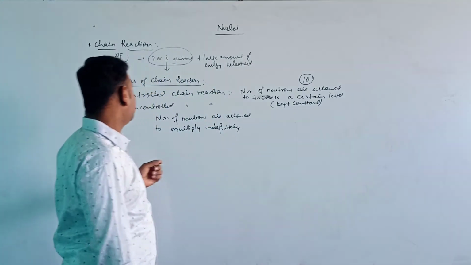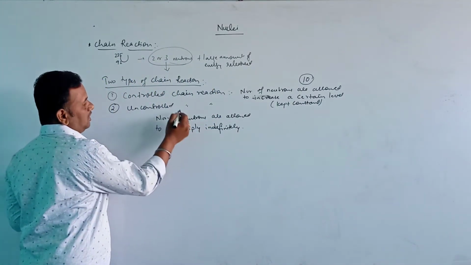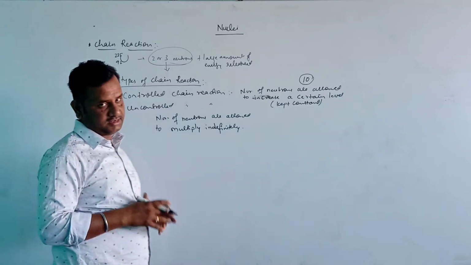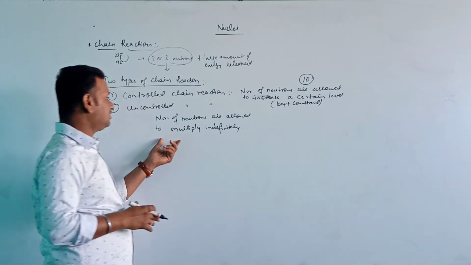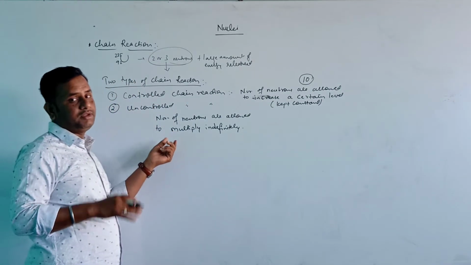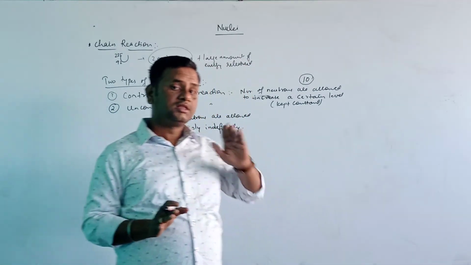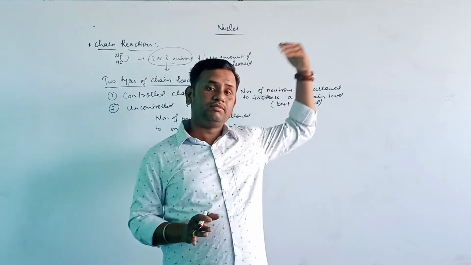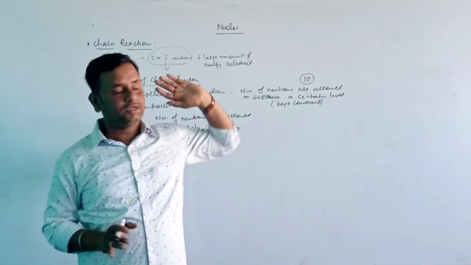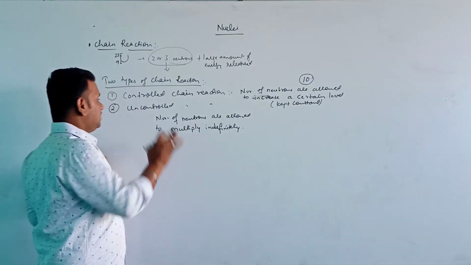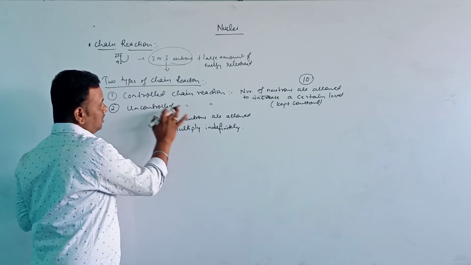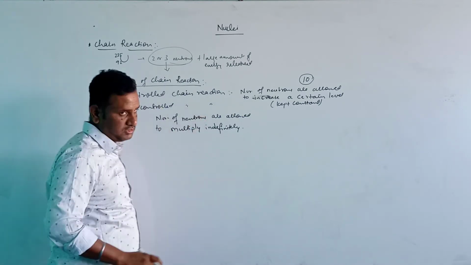Such a reaction is called an uncontrolled chain reaction. In this reaction, there is no control on the number of neutrons. They multiply indefinitely.